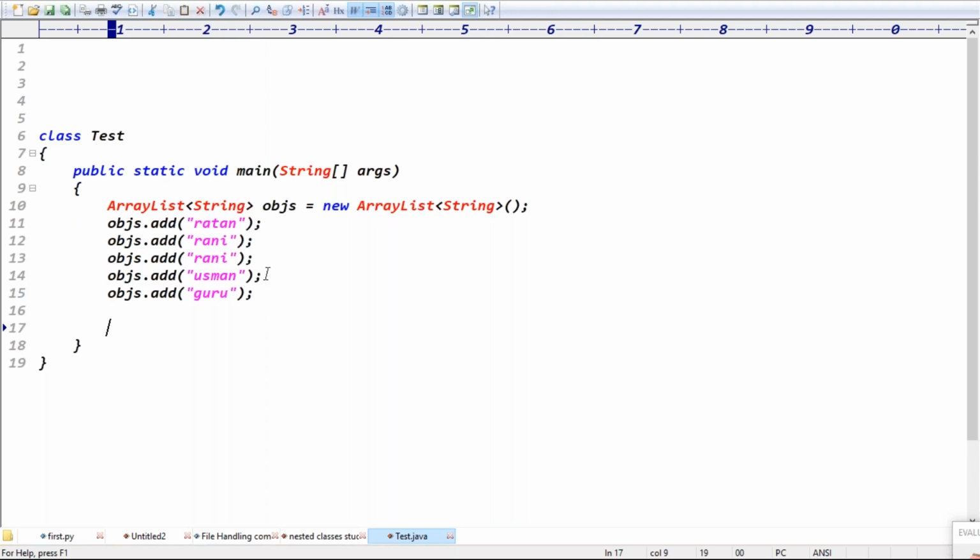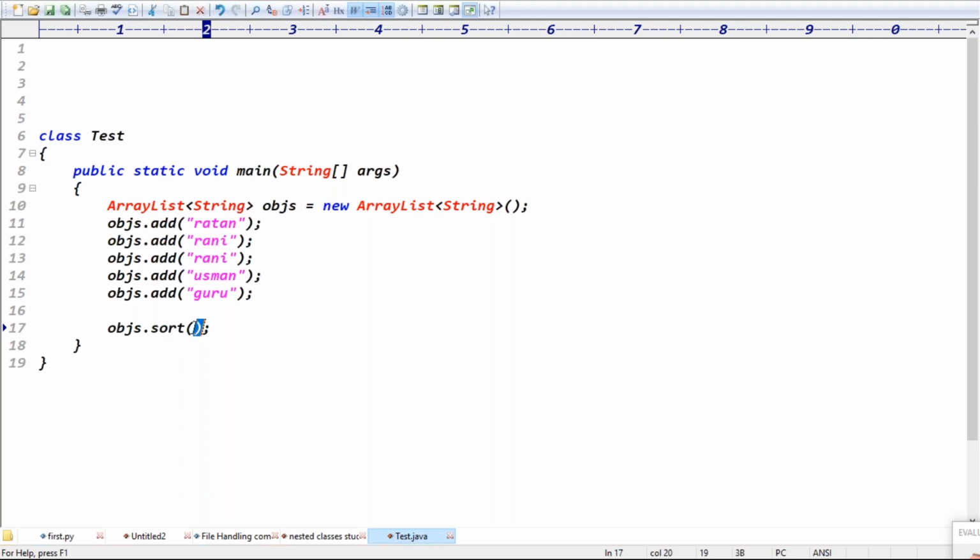After adding this data, assume I want to do the sorting operation. To perform the sorting operation, objs dot sort method is there. ArrayList contains the sort method, and here we have to pass the sorting logic.